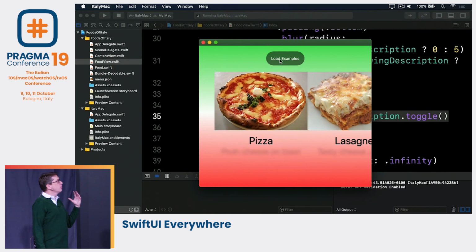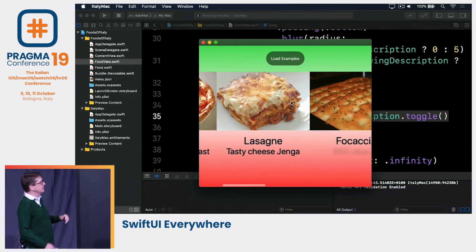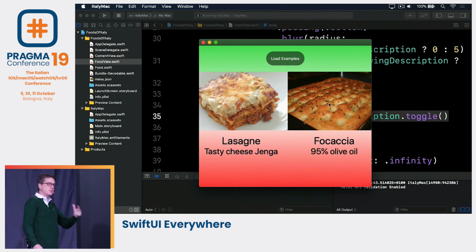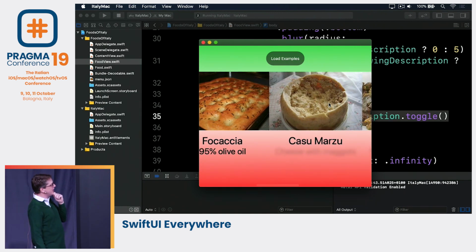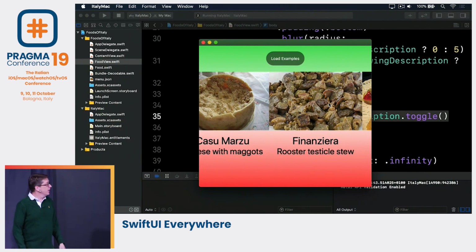And now our food starts out faded away, and we tap on it, fade it in, and learn about Italian food, because Italian food is fascinating. We can go a bit further and see, casu marzu, what's that? Turns out cheese with maggots. No one told me. A bit further, we have finanziera, which is rooster testicle stew. Anyway, I don't judge. Eat your food.